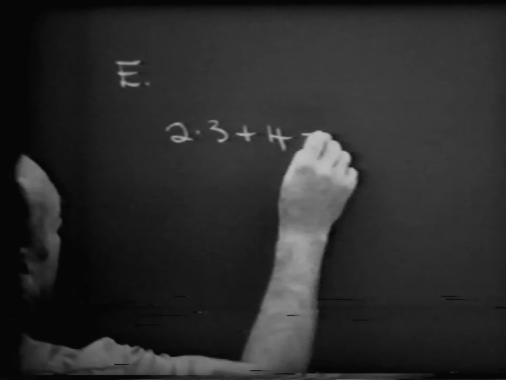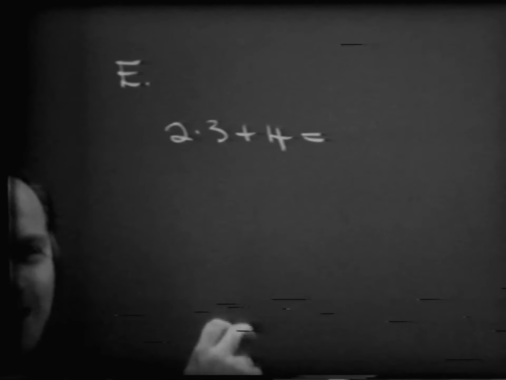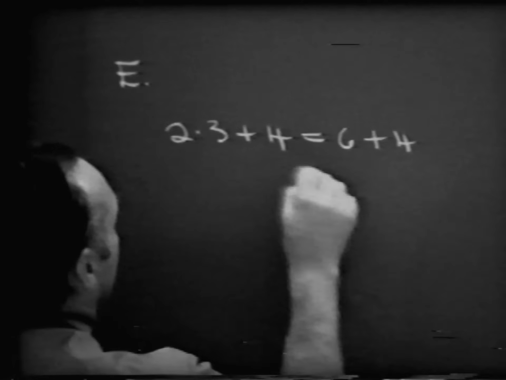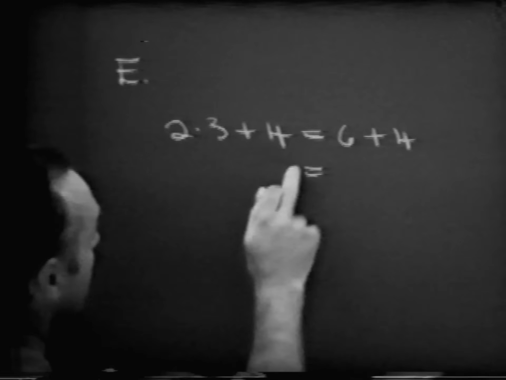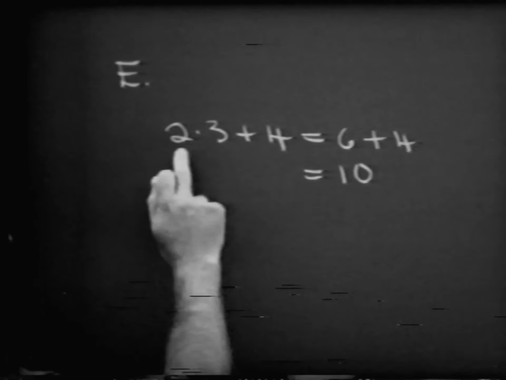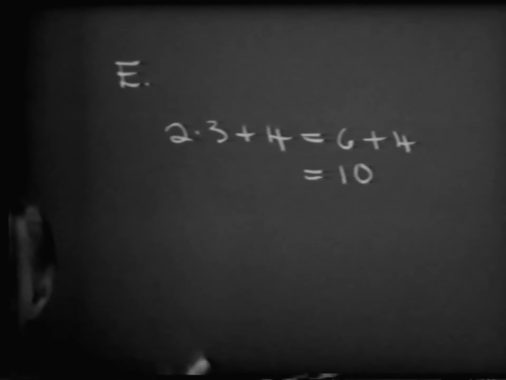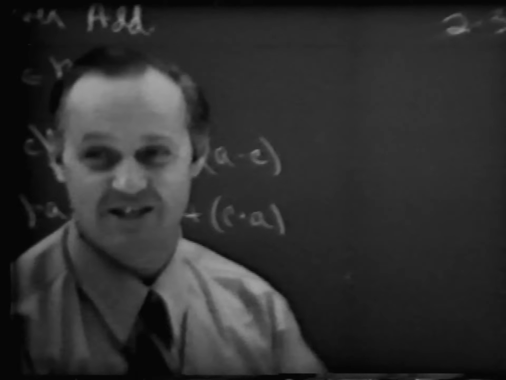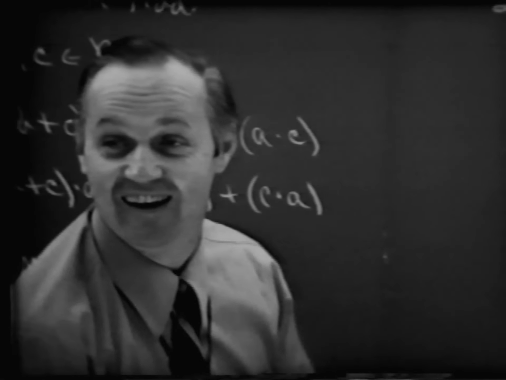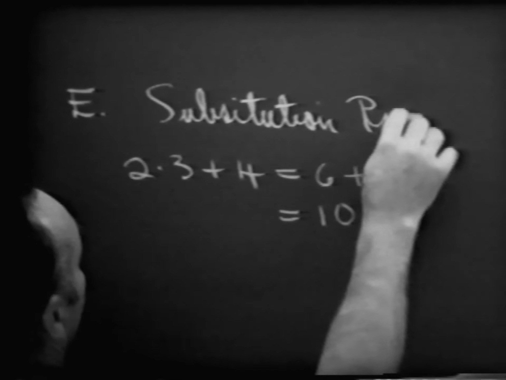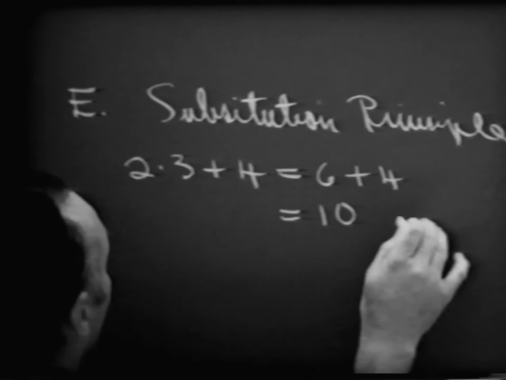Now, you and I have come up with another name for 2 times 3, which we know is 6, and then we still have plus 4, and we have another name for 6 plus 4, and notice in each case we're saying that this is equal to. In other words, we have substituted another name for some numeral, or for some expression. And there's a principle, which the book calls the substitution principle, which enables us to do that. Good. And we're going to be using this quite a lot as we go through our work this year.